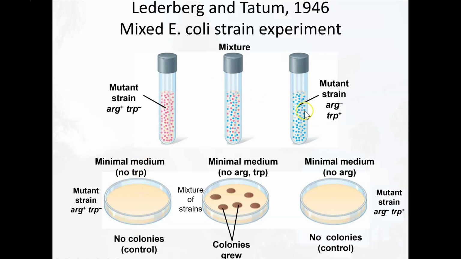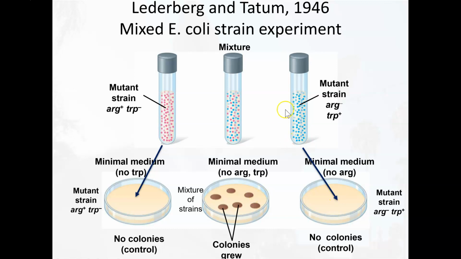On the other side of this slide, they took another mutant strain of E. coli that could make tryptophan, but couldn't make arginine, and they plated this onto media that does not contain arginine. As expected, we get no growth on either one of these media because the bacteria can't make a particular kind of amino acid, and the minimal media we're plating it on cannot supply it. So what they did now was something really interesting.